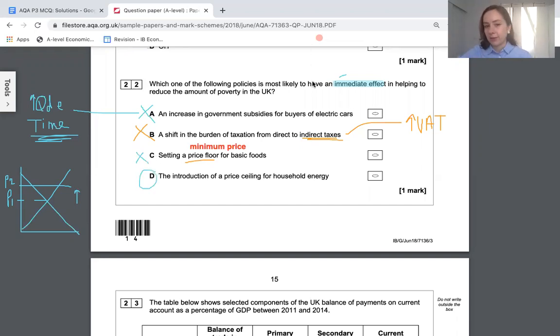As a result, we're left with D. Price ceiling is another word for a maximum price. That's just going to be kind of the opposite. You bring the price from P1 down to P3. So that should mean households spend less money on their energy, making more money available to buy food and buy clothing and buy housing.